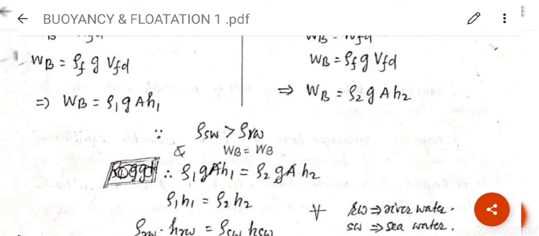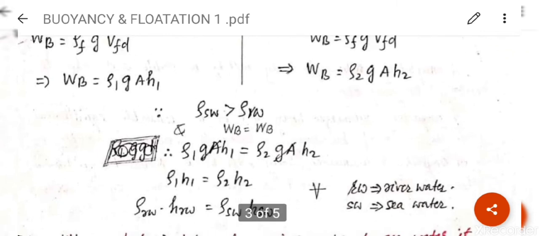So we can write rho 1 g A H1 is equal to rho 2 g A H2. After cancelling g and A from both sides, we get rho 1 H1 is equal to rho 2 H2. Or we can write this as rho RW H RW is equal to rho SW H SW, where RW is river water and SW is sea water.